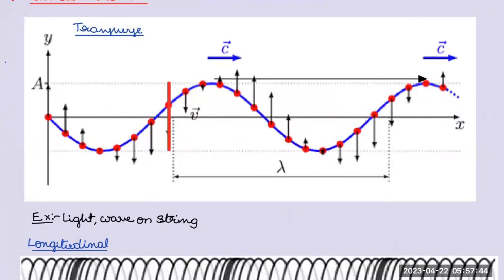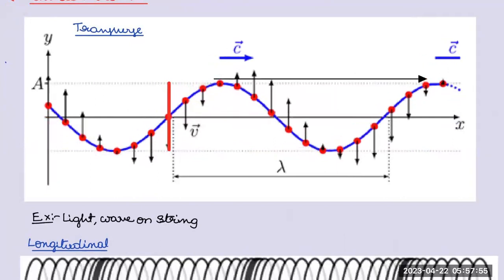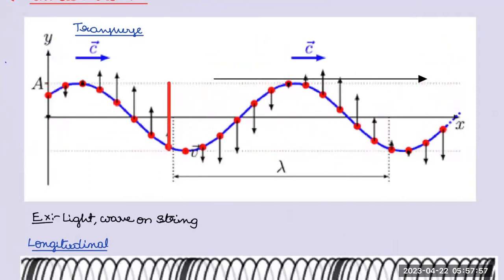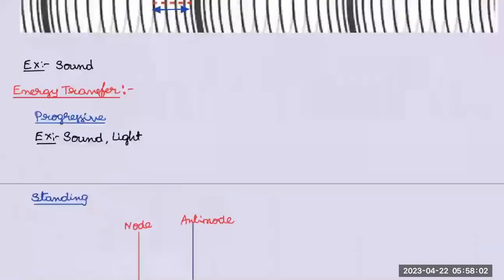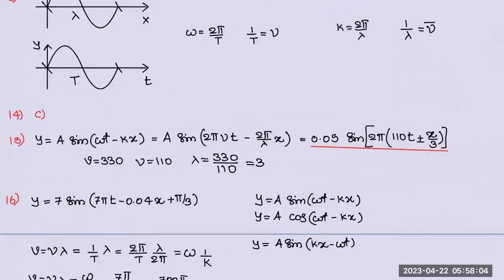That means two particles will be in the same phase only after traveling lambda distance. Can you understand? Only after lambda. Neighboring particles will not be in the same phase. But in a standing wave, all the particles in a given loop will be in the same phase.